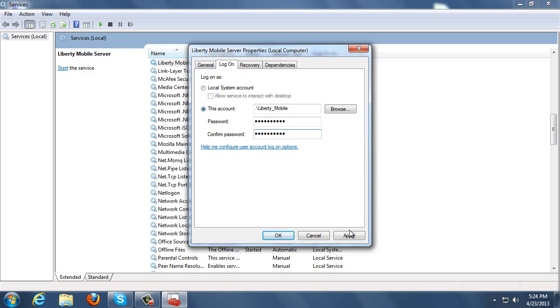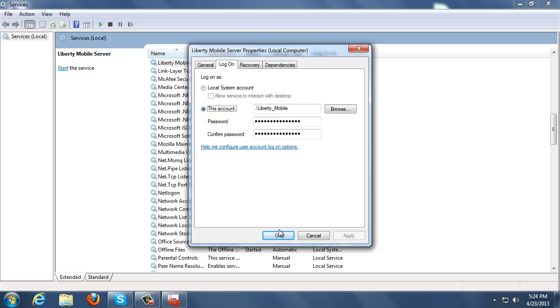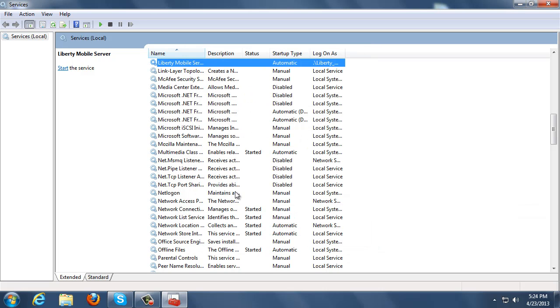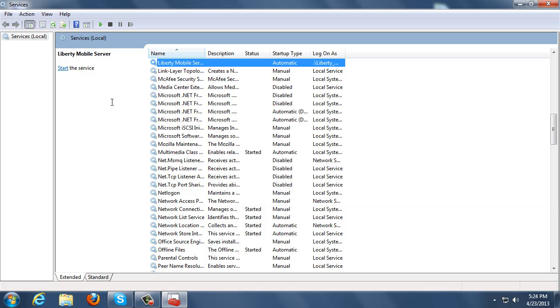Then click Apply. It will let you know that the service has been granted the ability to log in as that user. So click OK, and then we click OK again. Now in order for that to actually work correctly, you have to stop the service and start it again. In this case, mine's already stopped, but I'll illustrate how to stop it at the very top.